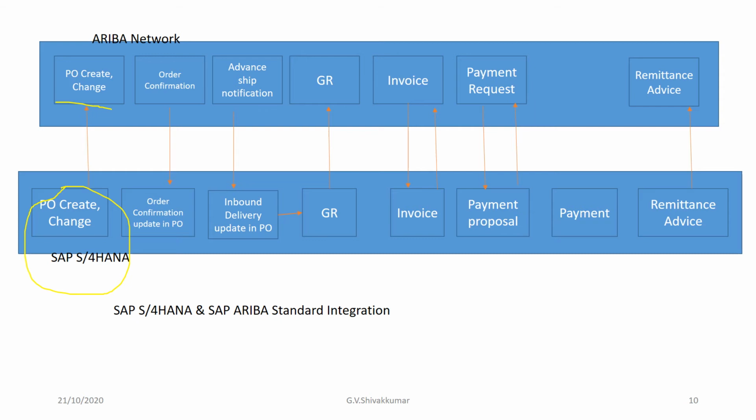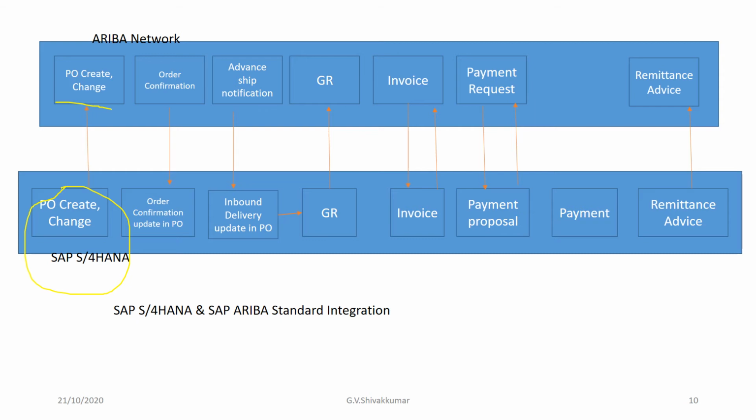That is receiving purchase order confirmation from suppliers, and then receiving the ASN from the Ariba Network. The Ariba Network will send the advance shipping notification update to SAP S/4HANA, which creates an inbound delivery, which is updated in the PO, followed by the GR creation in SAP S/4HANA. The GR document information is passed to the Ariba Network.